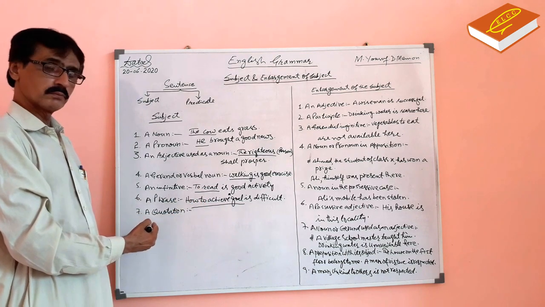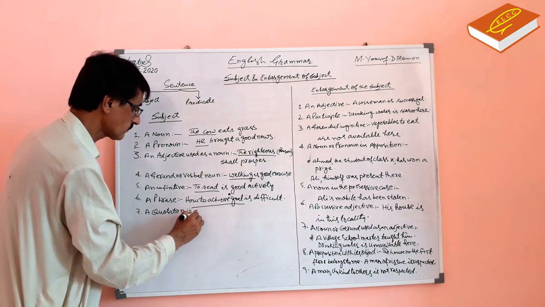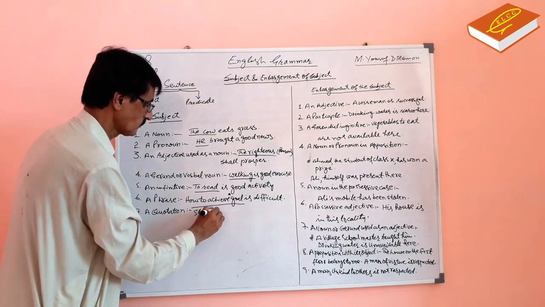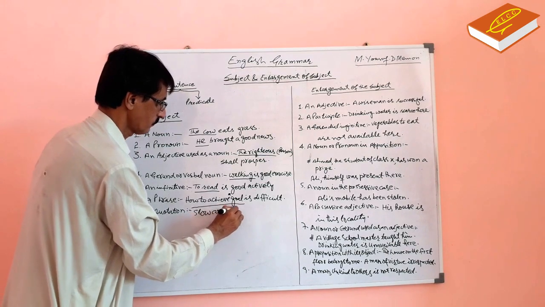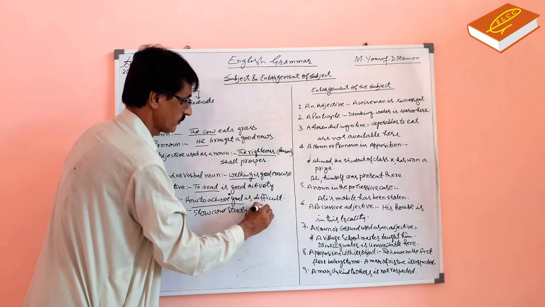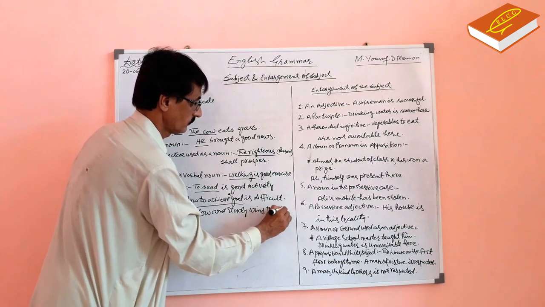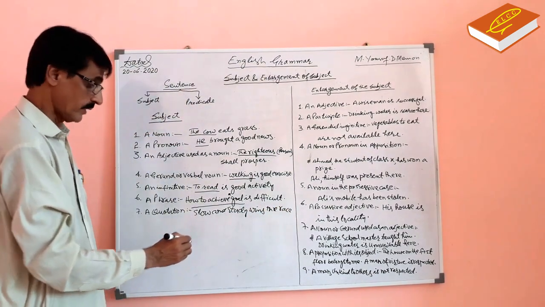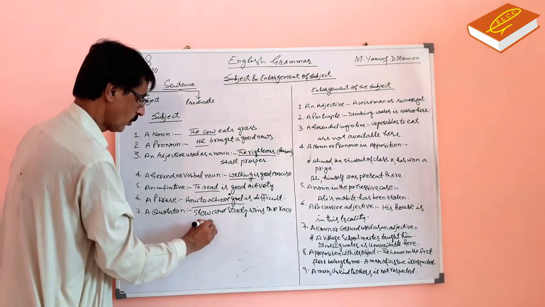A quotation. Slow and steady wins the race is an old saying.